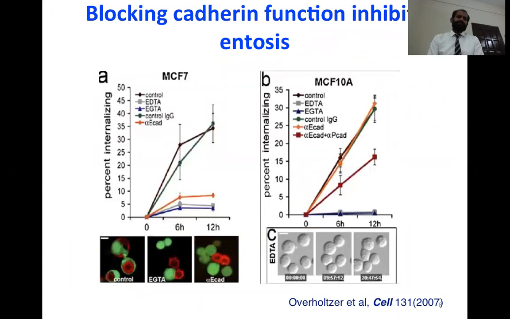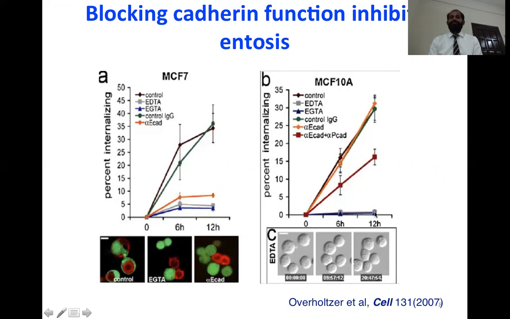They also found some interesting facts regarding blocking antibodies against cadherins. They found that there are E-cadherins and P-cadherins. The cadherins are basically involved in these cell-cell interactions. When you block these cadherins, you inhibit the cell-in-cell internalization. So they used chelating agents like EDTA and EGTA, along with E-cadherin antibodies, and found, interestingly, a reduction of cell-in-cell internalization. It was the same for the MCF10A cell lines.